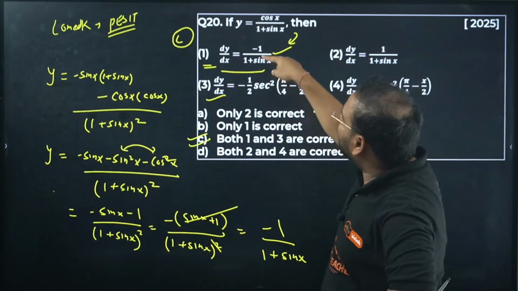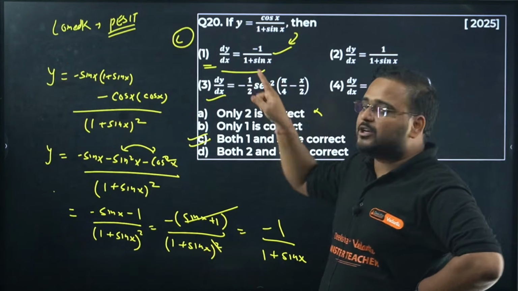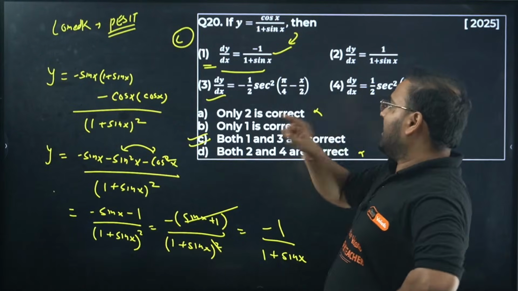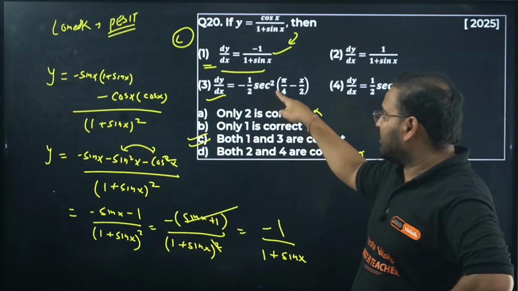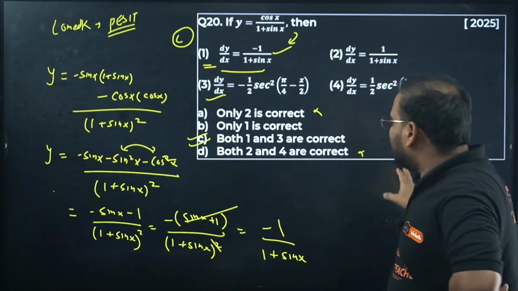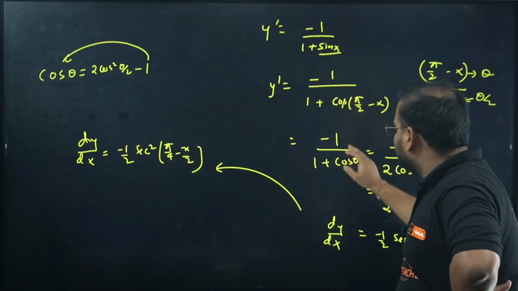Now check, can we convert 1 to 3 or not? Logic is, if you have 1 plus sine, then sine can be made into cos of 90 minus theta or 90 minus x. And if you have 1 plus cos, it becomes 2 cos square, so cos square means it becomes sec square. You don't have to write that many steps, 1 to 8.